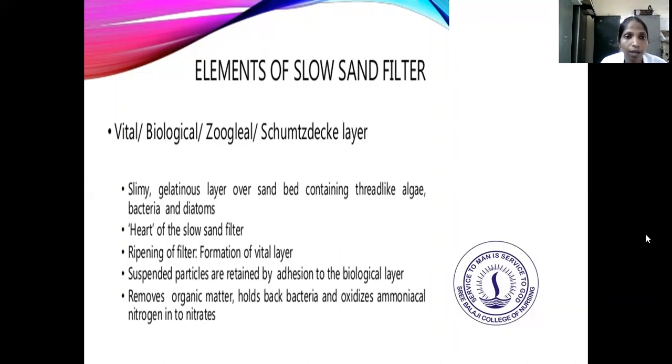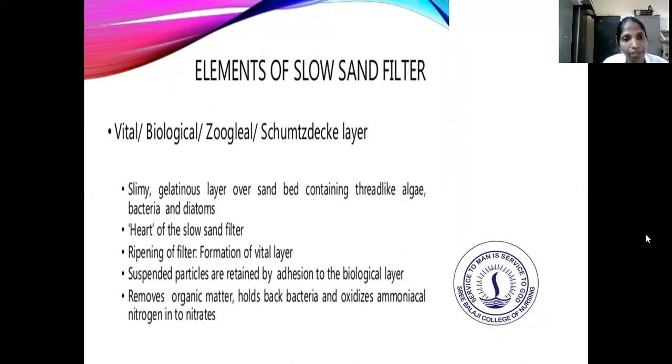Next among the elements of slow sand filter is the vital, biological layer. It is a slimy gelatinous layer over the sand bed containing thread-like algae, bacteria and diatoms. So it's the heart of the slow sand filter. The ripening of the filter is the formation of the vital layer. The suspended particles are retained by addition to the biological layer, which removes the organic matter, holds back the bacteria and oxidizes the ammonium nitrogen to nitrate.